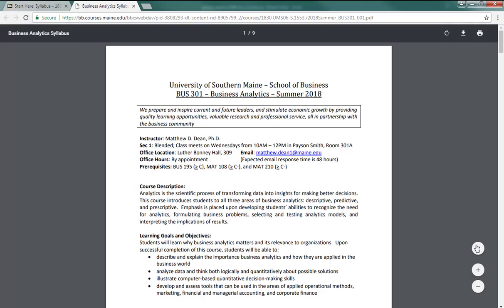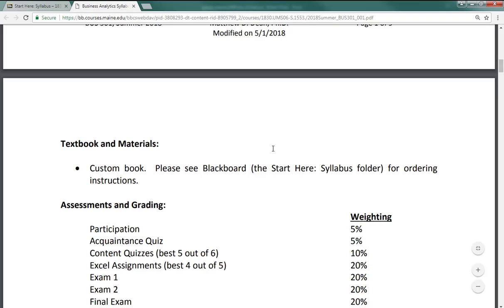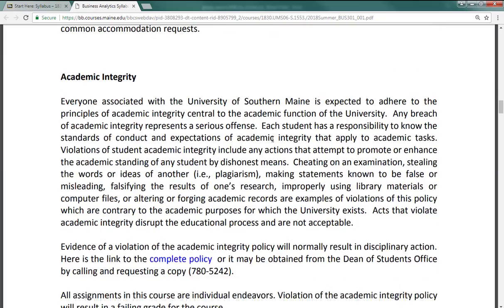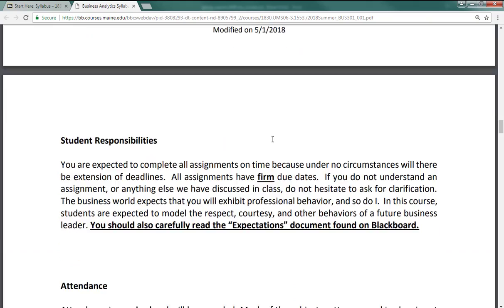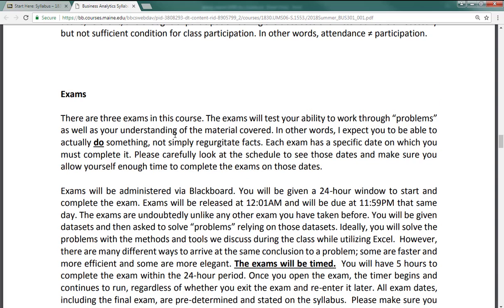Here's the syllabus. This is the one that will always be overridden. There's another video already out there that looks at the syllabus. It has all this stuff. Policies are pretty much boilerplate: academic integrity, course repeat, student responsibilities. Attendance is required and will be recorded. Again, we're using the learning assistant model for this class, so you need to show up.